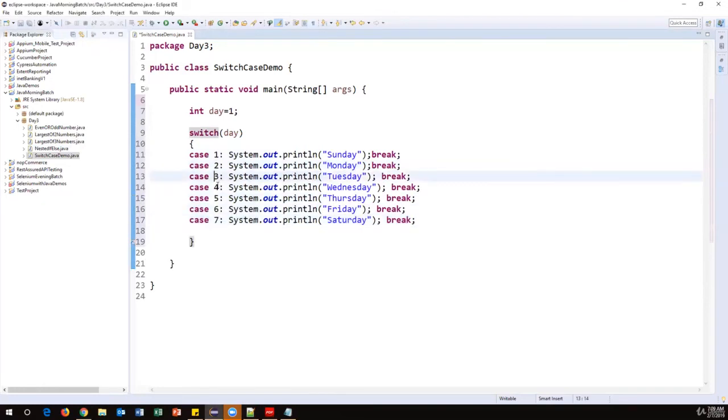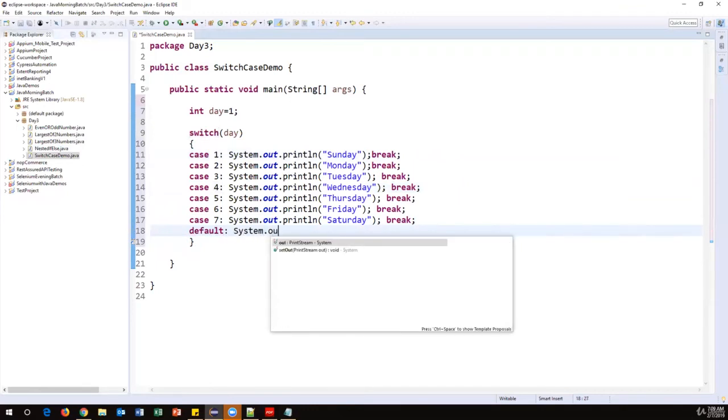So case 3, 4, 5, 6, 7. For every case, I printed the proper week name along with the break statement. Suppose the day value does not match 1 to 7, then the default block will execute. Default colon, and here I'll say system.out.println, invalid week number. Here we don't require a break statement.